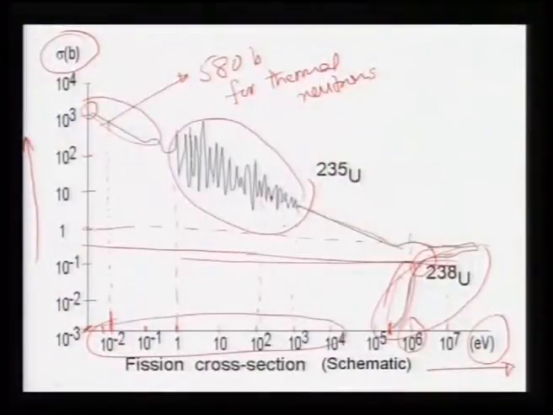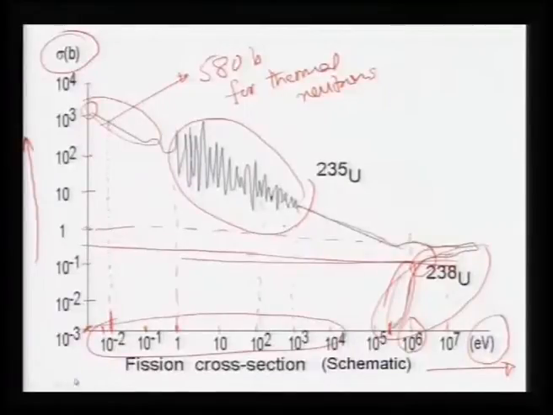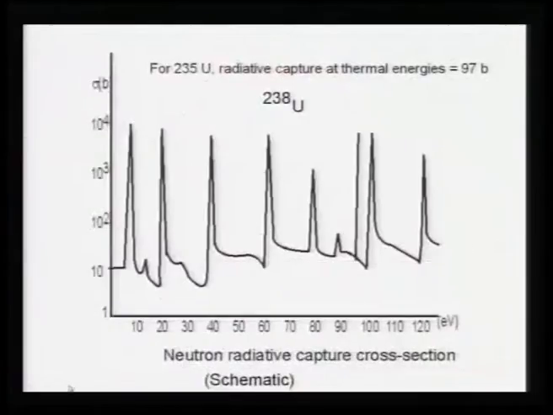Now, apart from fission cross sections, uranium 235 and uranium 238 can also absorb neutrons and still not fission. That is the mechanism we had talked about earlier. The most prominent non-fission mechanism is radiative capture. So, now you see this diagram again, it is schematic, it is not experimental data as such, it only shows the type of variation it has.